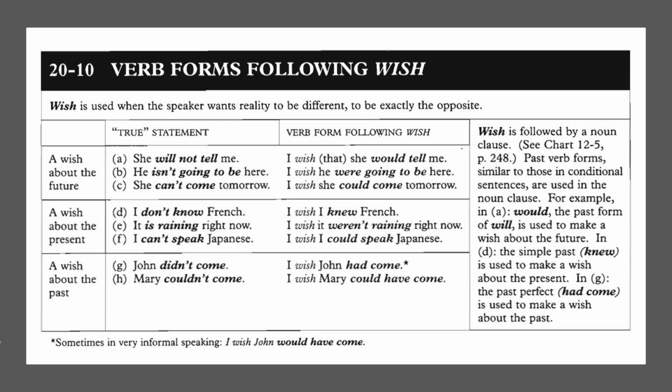Wish is followed by a noun clause. Past verb forms similar to those in conditional sentences are used in the noun clause. For example, in A, would, the past form of will, is used to make a wish about the future. In D, the simple past knew is used to make a wish about the present. In G, the past perfect had come is used to make a wish about the past.